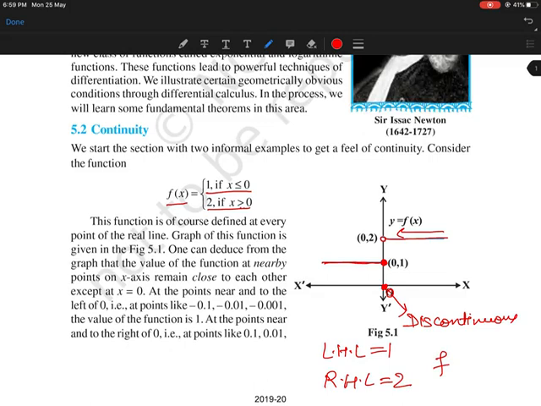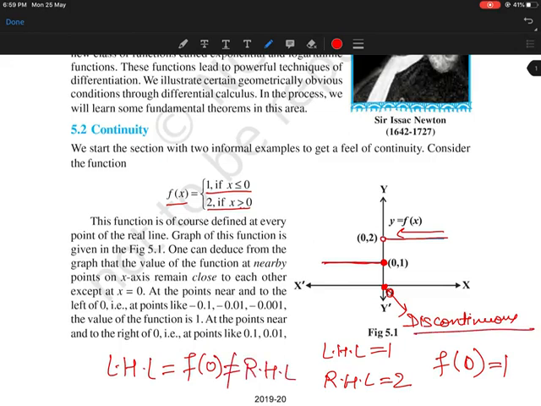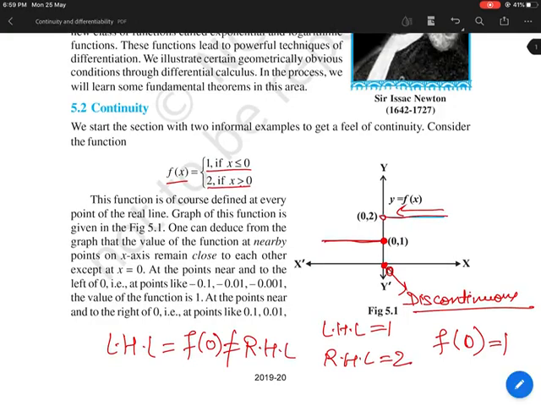So f of 0 at 0. At the 0 point the value is 1. So here the left hand limit is equal to f of 0 but not equal to the right hand limit. So this function is discontinuous. I hope this is clear.